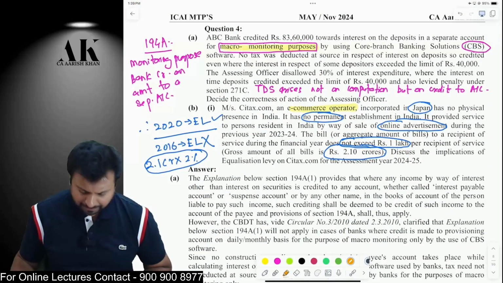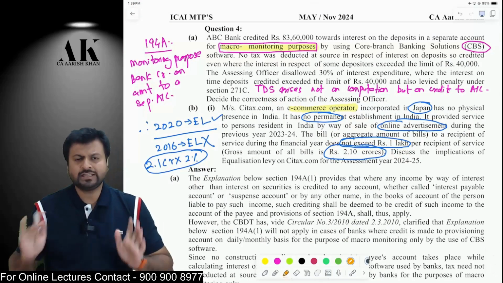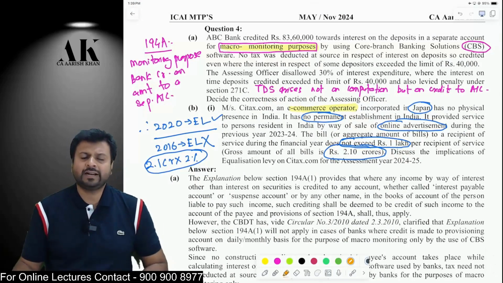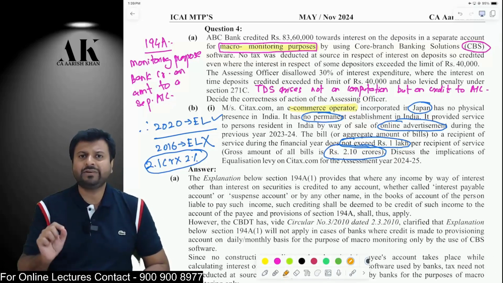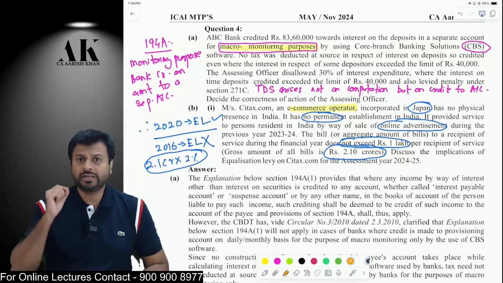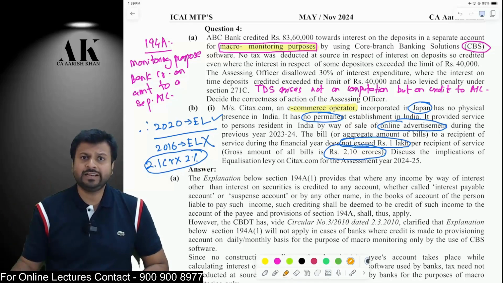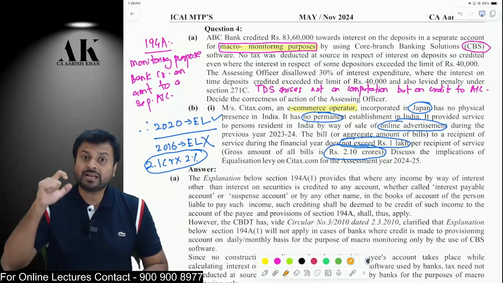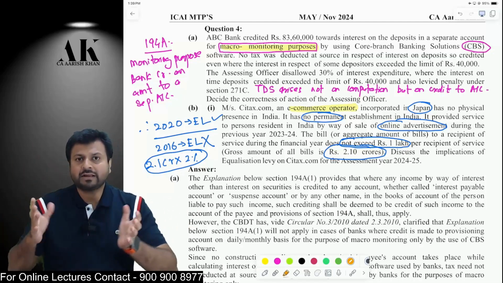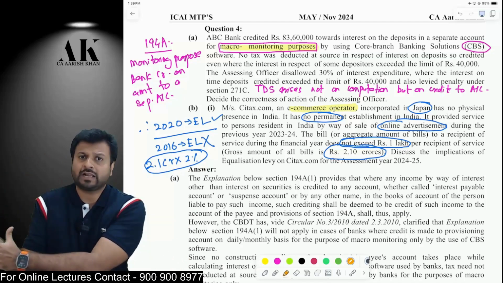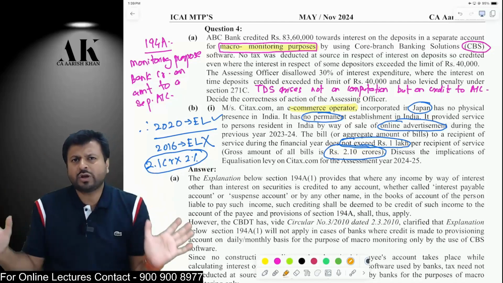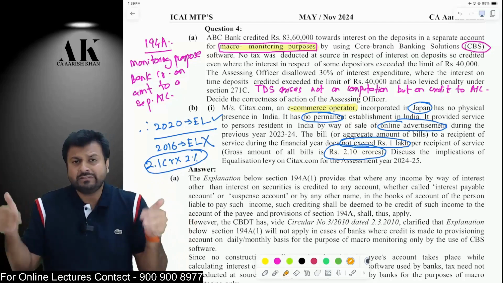Question number 4, part A is about TDS. Now, there is a bank. Remember, when does the bank deduct TDS under section 194A? The bank will deduct TDS under section 194A on the date of credit or date of payment, whichever is earlier. Now, the bank has a policy of computing interest on a daily basis. The bank computes interest on a daily basis, and after computing, they credit that amount to a separate account for macro monitoring purpose. So, whomsoever is the customer, there are lakhs of customers, they will compute interest on a daily